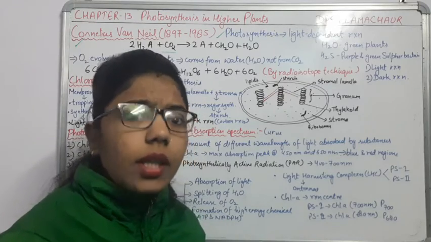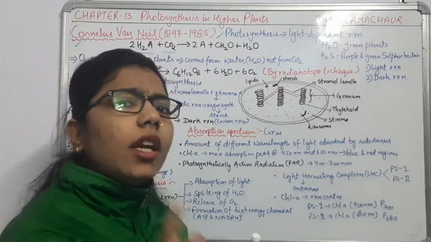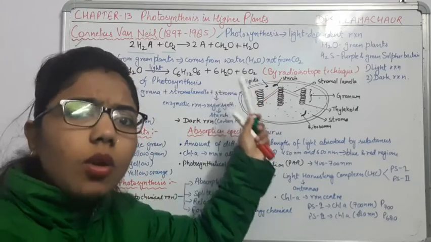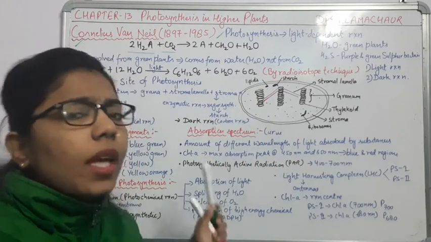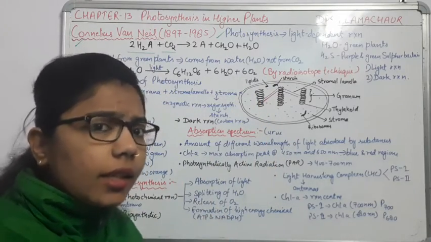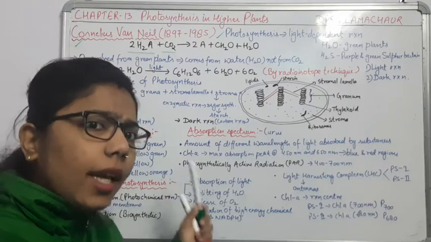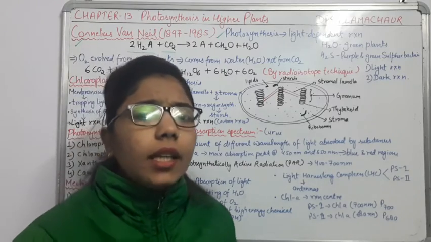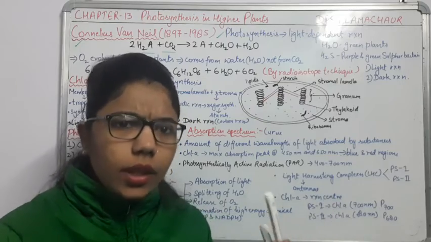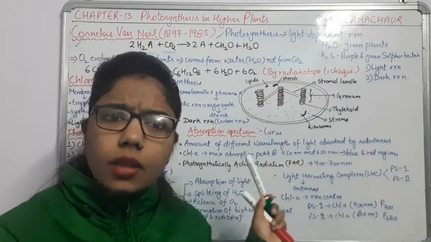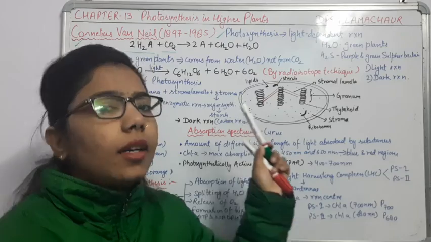The light reaction takes place in the presence of light. The dark reaction is not dependent on light, but it doesn't mean it happens in the dark; light is just not that important for it.